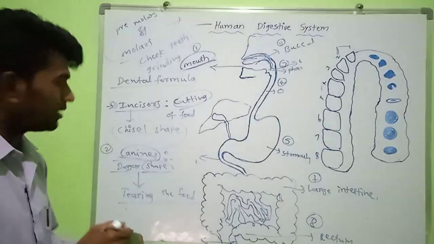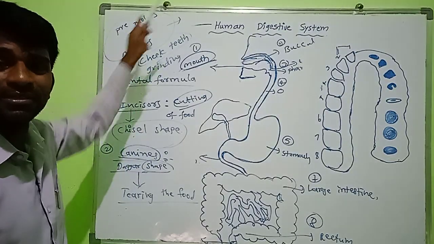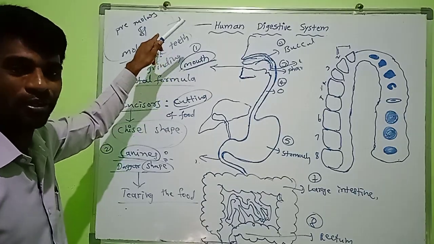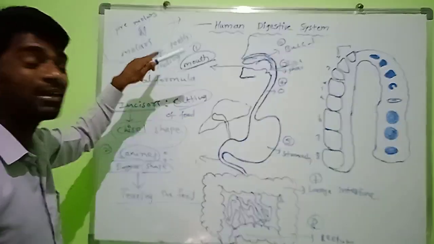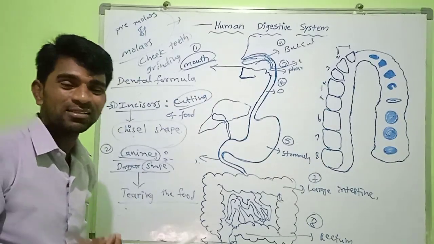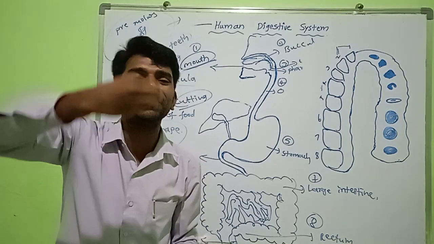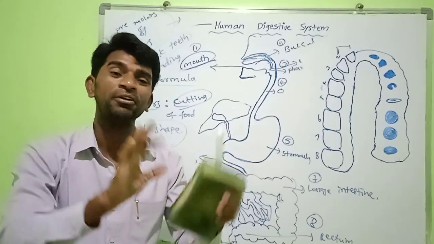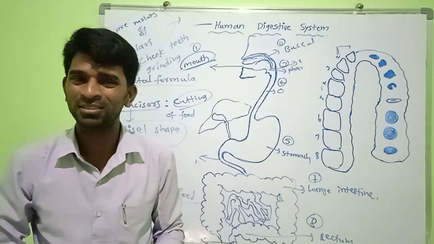After we introduce the food into the buccal cavity, we chew the food with the help of premolars and molars.